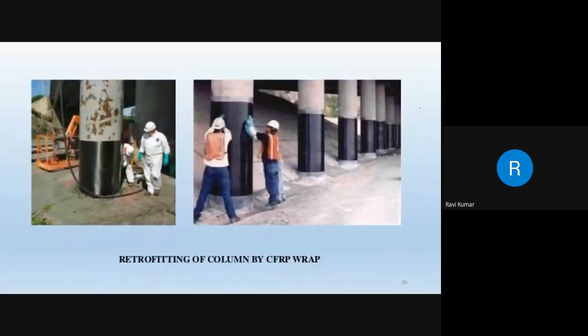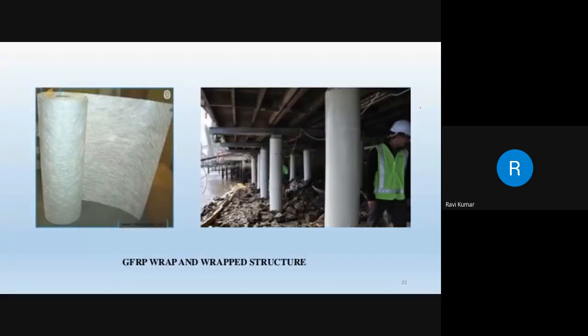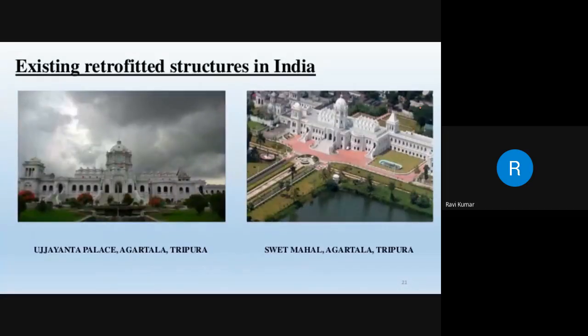Now this is a photograph of retrofitting using CFRP, the wrapping system. The orientation of wrapping plays an important role, in which direction you are going to wrap. These are photographic views of the structure that has been retrofitted.